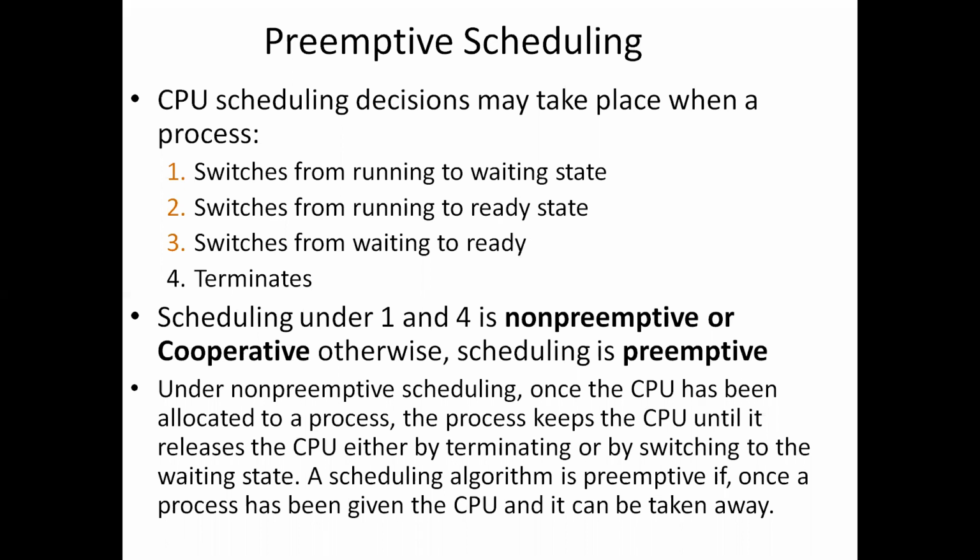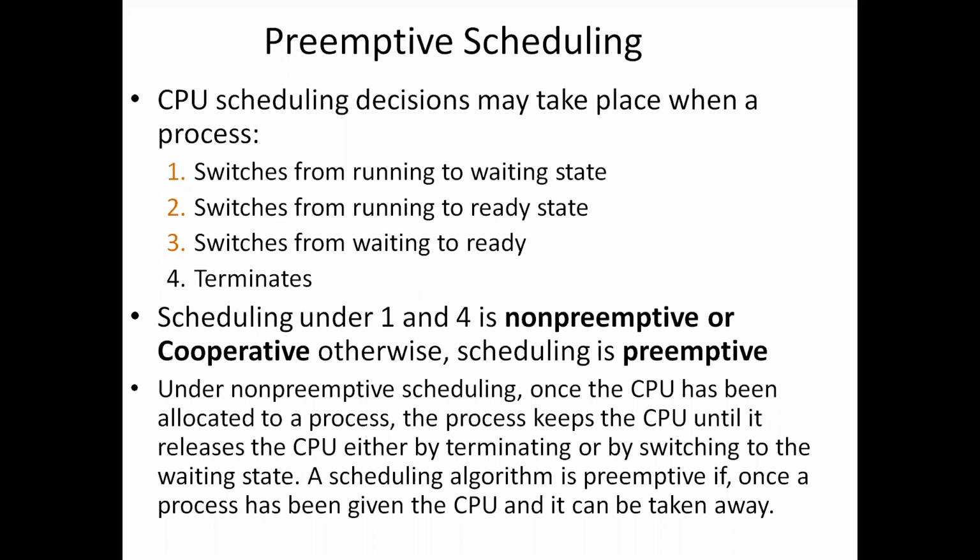Next is when a process terminates. When the process completes, this is also one of the circumstances where CPU scheduling decisions may take place. CPU scheduling decisions will take place when the process is in any of these four circumstances.